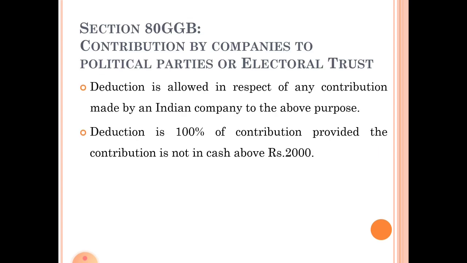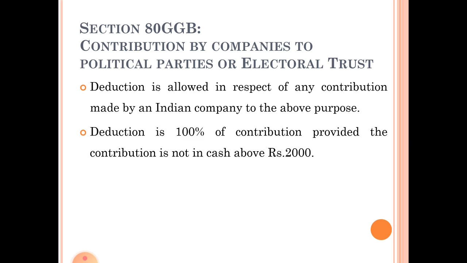Next one is section 80 GGB, contribution by companies to political parties or electoral trust. Under this section, only companies can claim deduction for their contribution to political parties or electoral trust.